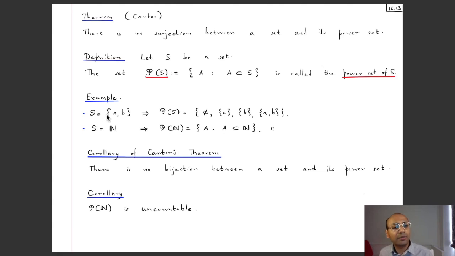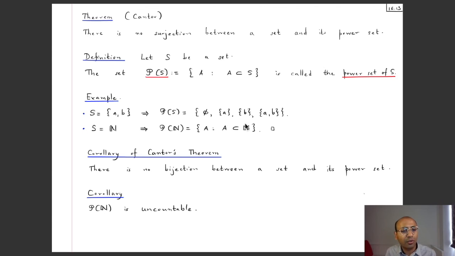So let's consider some examples. If you take the set S to be a finite set, let's suppose that it has two elements A and B, then the power set of this set S is the set of all subsets of this set. What are the subsets of this set? Well, first of all, there's the empty set.